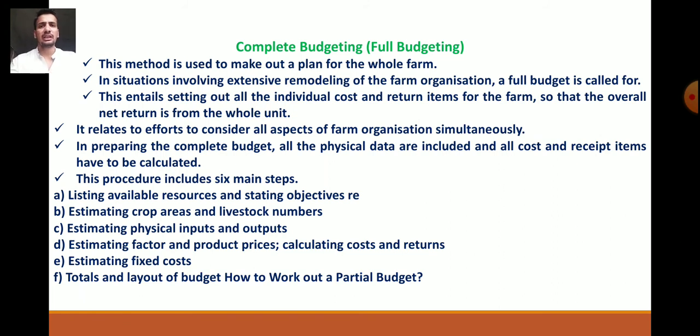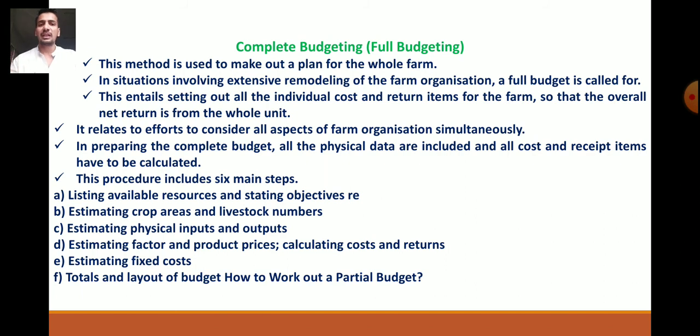So while doing complete budgeting, the first step is listing out available resources and stating objectives. Second, estimating crop areas and livestock numbers. Third, estimating physical inputs and outputs.